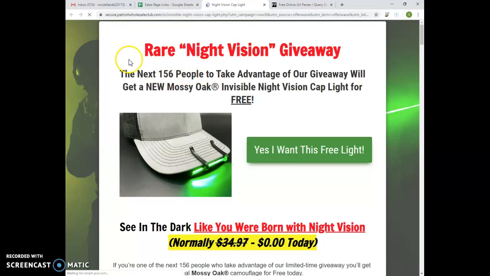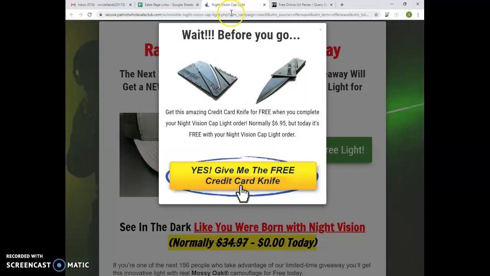for the sales page, you must check if the exit splash is working. To check this one, you can just move your cursor up to the top of the browser. There you go. So the exit splash is popping up. You can see, wait before you go. Then this is a free credit card knife.